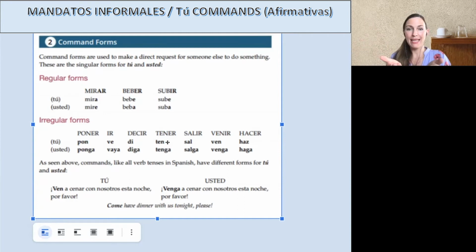So if I have some comida, I want to give you some, I might say ten, like have some, okay? So again, it could be a polite command. Salir, to exit or go out, becomes sal. So you might think it's sale, but no, it's sal. Okay, so sal. Excellent. Venir means to come. Instead of viene, that would be, if it were regular, it's ven. So, por favor, repitan, ven. Muy bien.